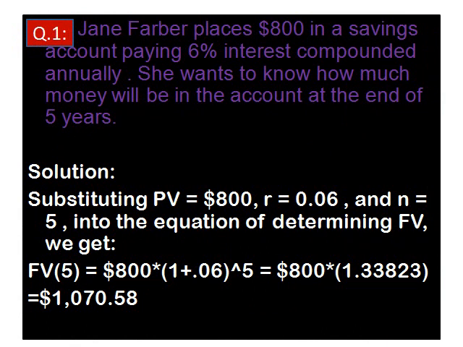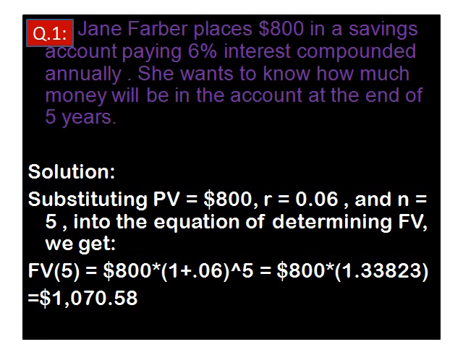Now we can see some examples. The first example we will discuss is about calculating future value. We can say Jane Favre places $800 in a savings account paying 6% interest compounded annually. She wants to know how much money will be in the account at the end of 5 years.